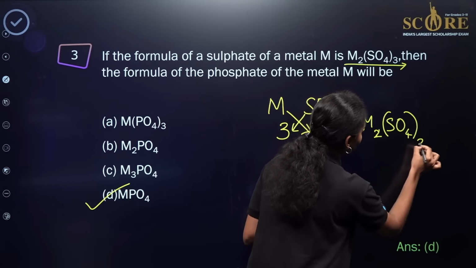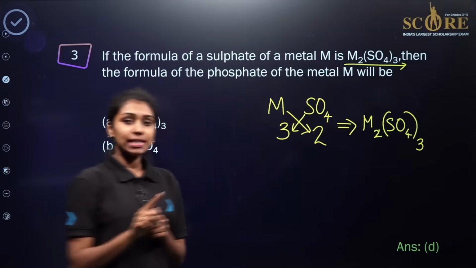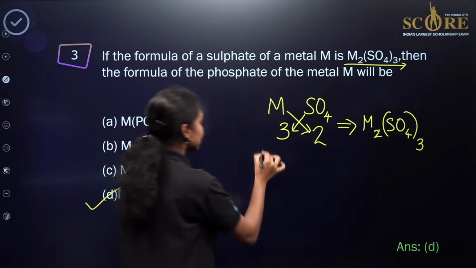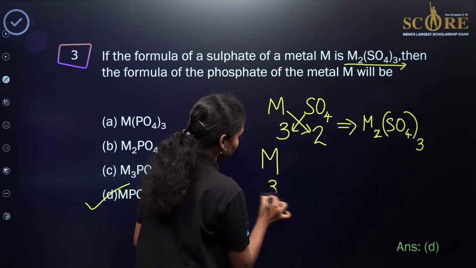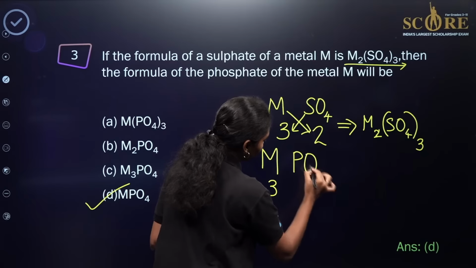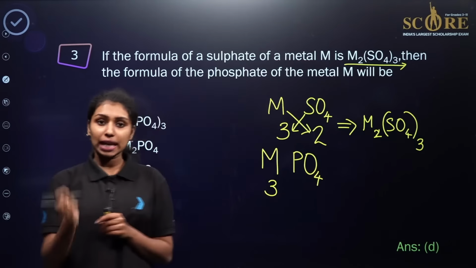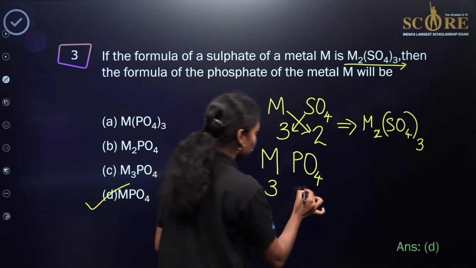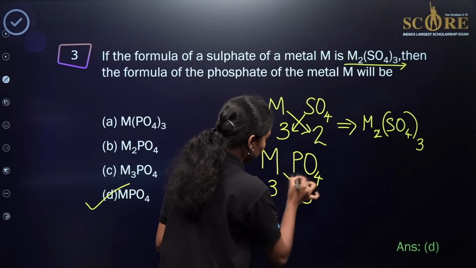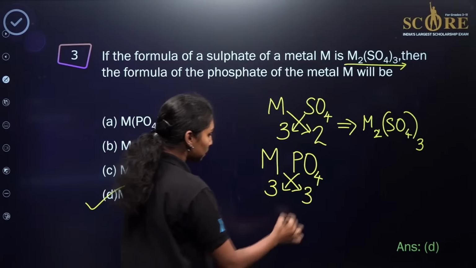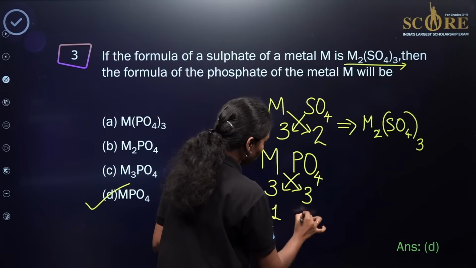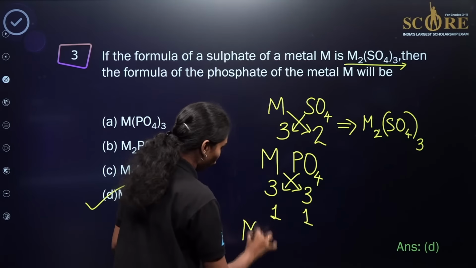Now in order to find out the chemical formula of the phosphate of the same metal, what we need to do? We are taking the same metal, valency will be 3 over here. What is the valency of phosphate? Phosphate is PO4 3 minus, right? So again 3. If you are crisscrossing here, it will form M3(PO4)3, or simply we can write it as, it will be 1:1, right? So it will be MPO4.